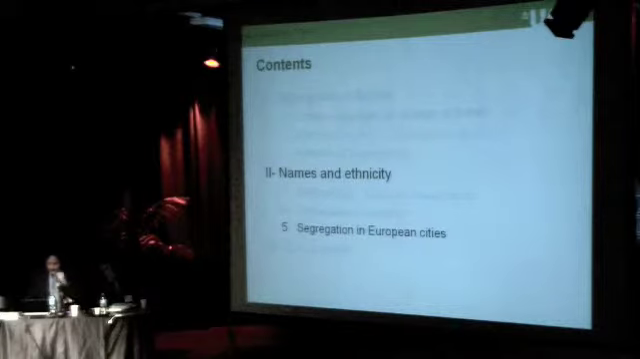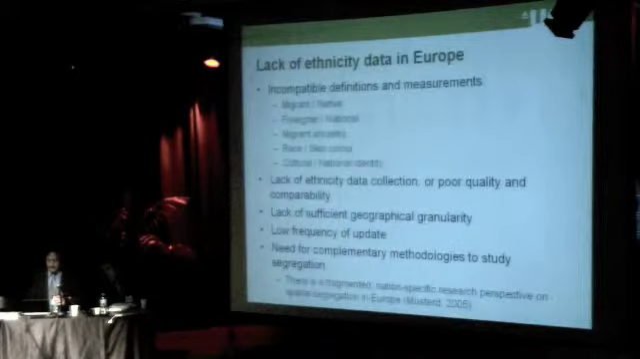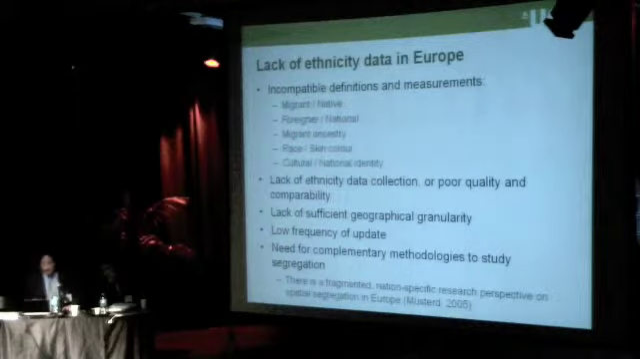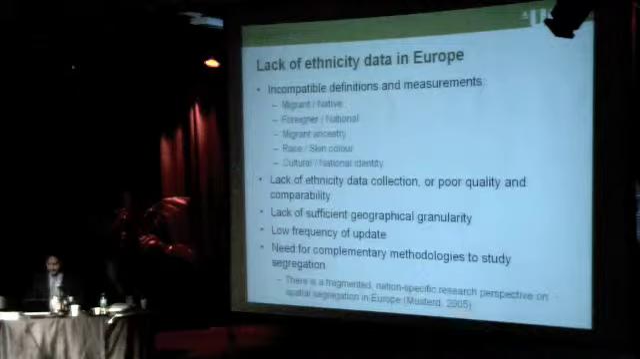And the last example will be on a project that we've started to compare European cities using this methodology. So the problem with ethnicity data in Europe, as Frederick mentioned, is that it's not available in many countries, and many studies use different proxies. So they look at migrants versus natives, or issues of nationality versus foreigners, migrant ancestry, race and color, and so on. So this makes a comparison very, very difficult.